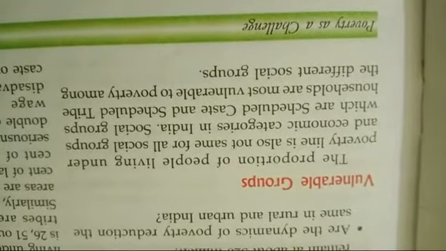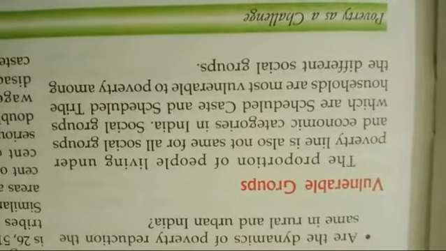Next, how do we count the vulnerable groups in the country? What are vulnerable groups? The proportion of people living under the poverty line is also not the same for all social groups and economic categories in India. Among the social groups, scheduled caste and scheduled tribe households are most vulnerable to poverty. For comparison between developing countries, several international organizations such as the World Bank use a uniform standard for the poverty line: minimum availability of the equivalent of 1 dollar per person per day.